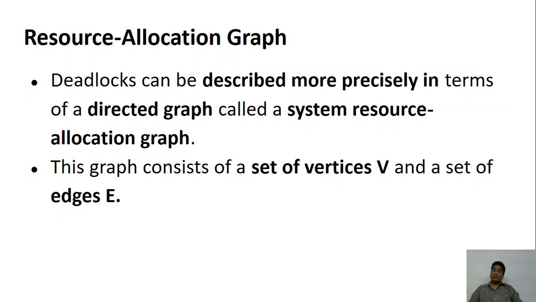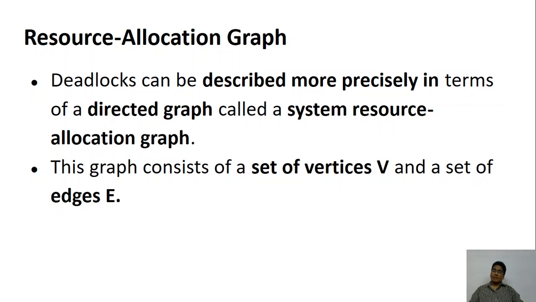How do we know that the deadlock has occurred? Now we know all the processes are running, we can't go and check into the memory and do that. So you know very well, a picture is worth 1,000 words. A deadlock can be precisely described using a directed graph. This is called the system resource allocation graph. We commonly call it a resource allocation graph.